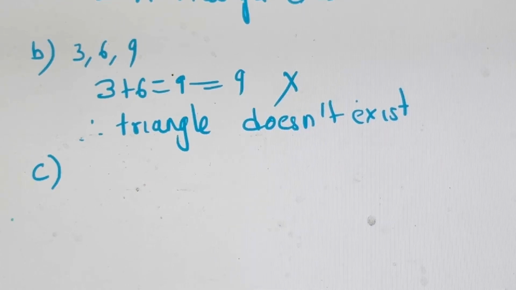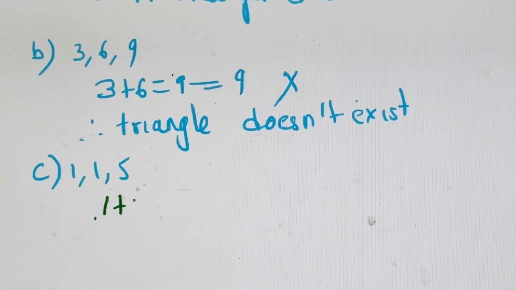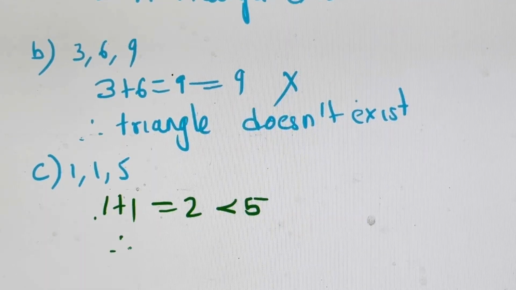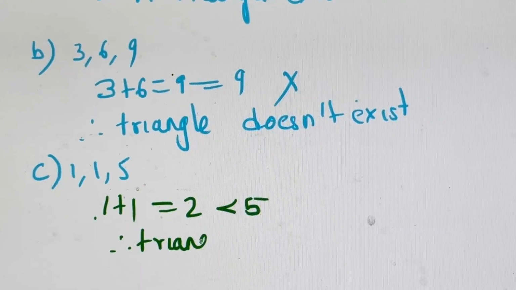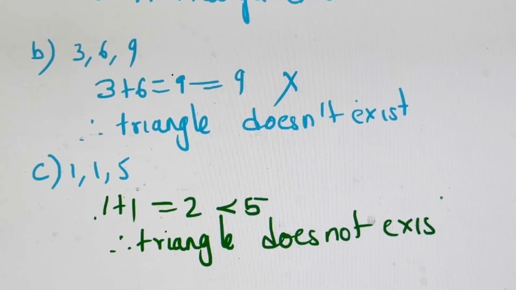Now question number C. The sides are 1, 1 and 5. Okay. So we take 1 plus 1. Always check the two smaller sides first, which is equal to 2. So you can decide in one statement. So this is less. 2 is less than 5, right? It has to be greater. So again, here the triangle does not exist. Fine. So this is question number C.